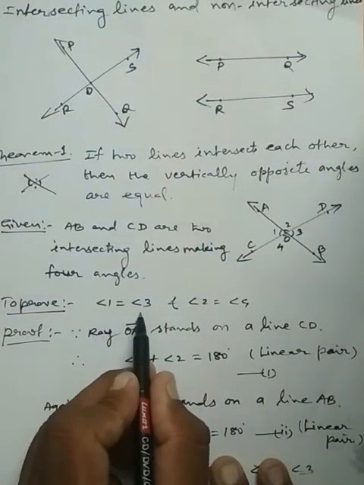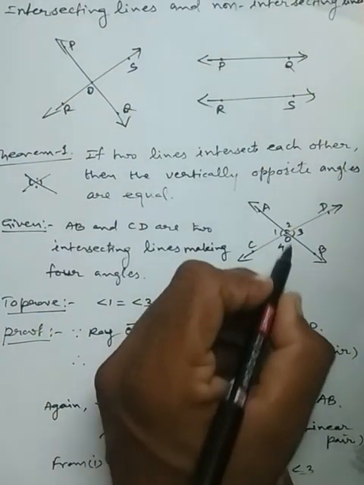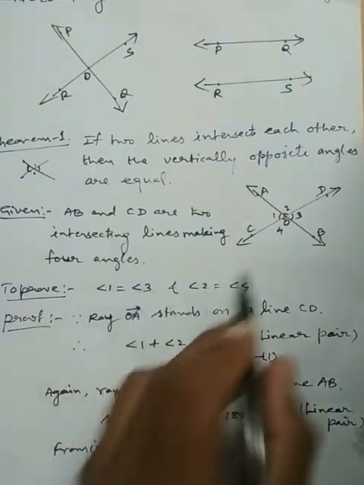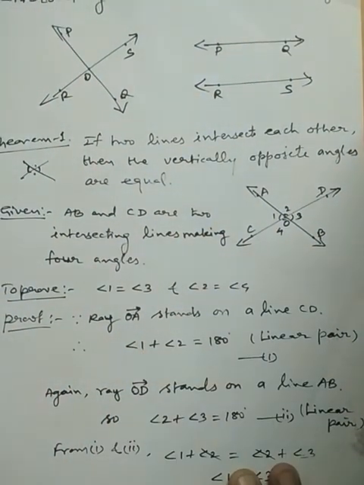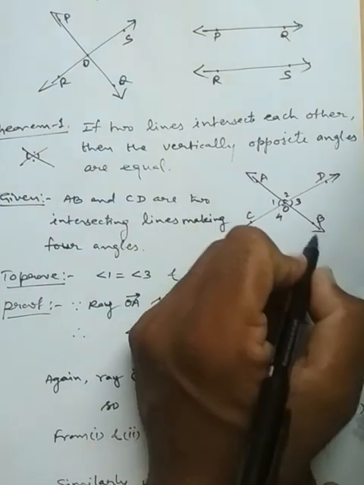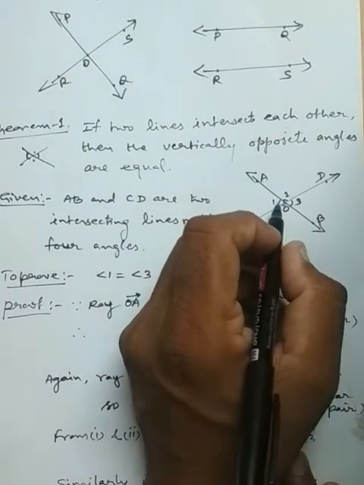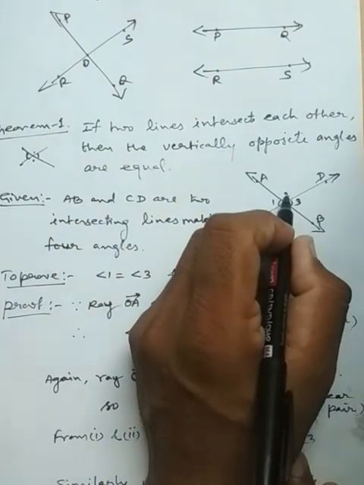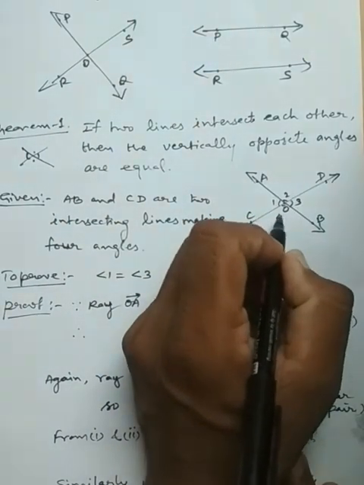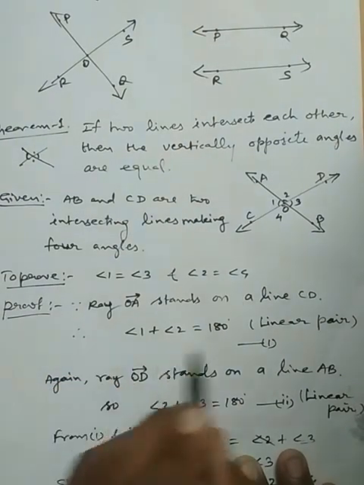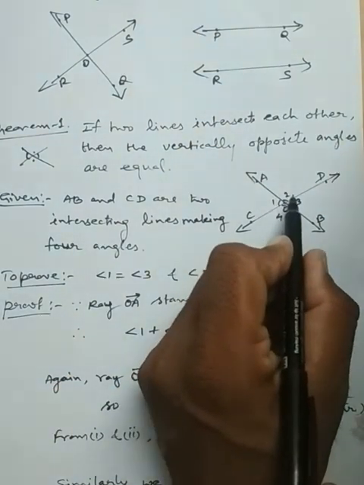In the proof, we show that the vertically opposite angles are equal. So angle 1 equals 3 and 2 equals 4. 1 equals 3 is the first pair and 2 equals 4 is the second pair. It's a very simple method for proving this. Here angles 1, 2, 3, 4 are all related to each other: a relation between 1 and 2, 2 and 3, 3 and 4, and 4 and 1 also. So first we will find a relation between 1 and 2.